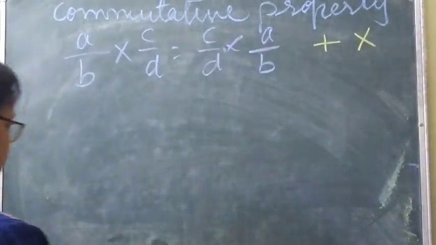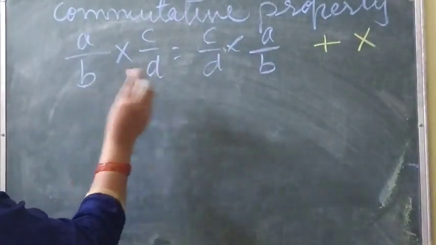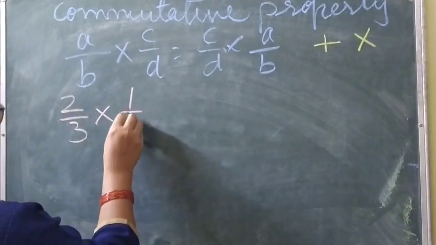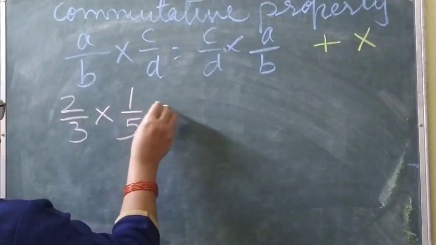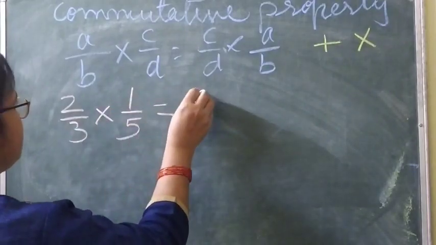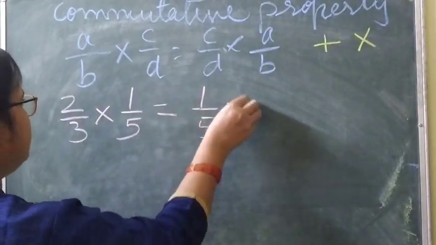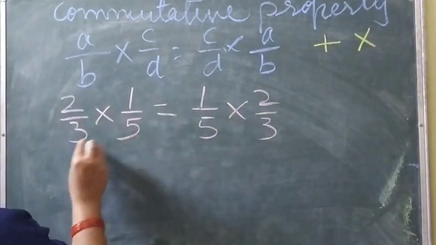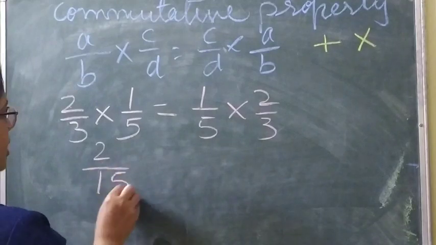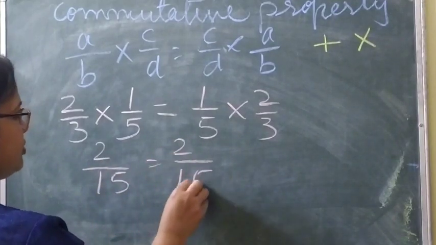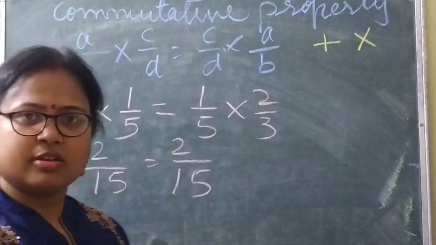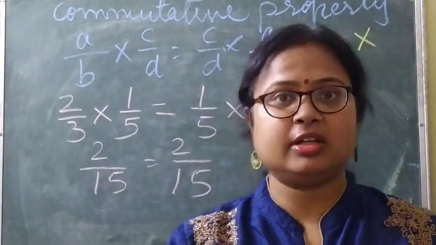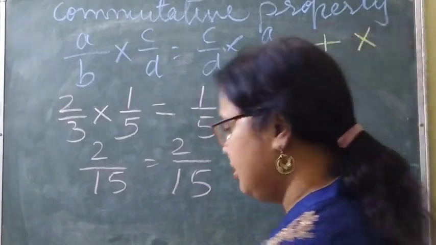Okay, so now let's solve it. Take the example 2 by 3 into 1 by 5. Here also, first we will write 1 by 5 into 2 by 3. So in both the cases we get the same answer: 2 by 15, and here also 2 by 15. This means it is applicable in case of multiplication. It is applicable in case of addition also, so let's solve addition also.